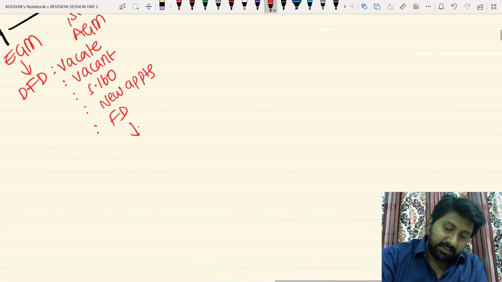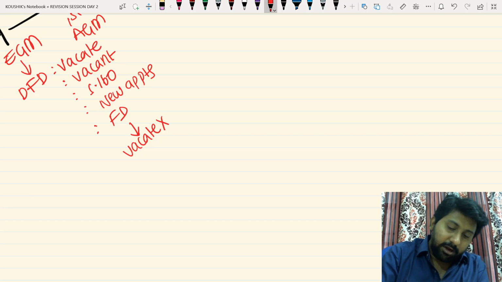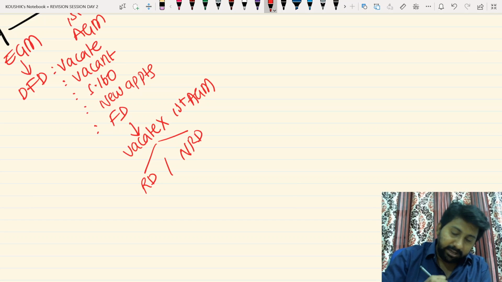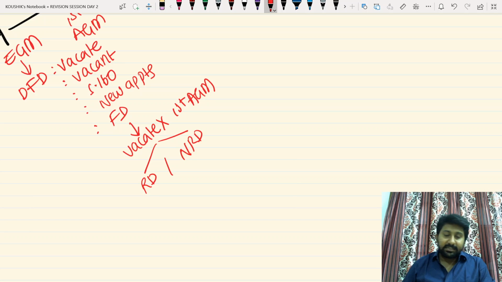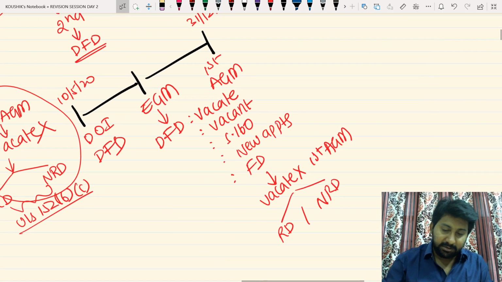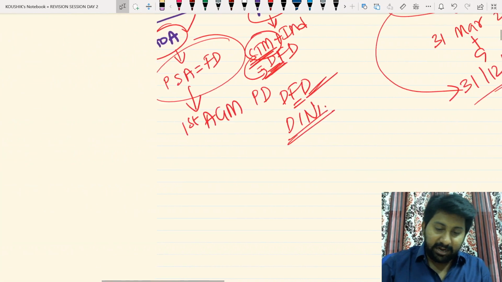These first directors need not vacate at the first AGM. They will be nominated as rotational directors or non-rotational directors. This is the idea behind this particular concept. Okay, this is all about the first directors concept.